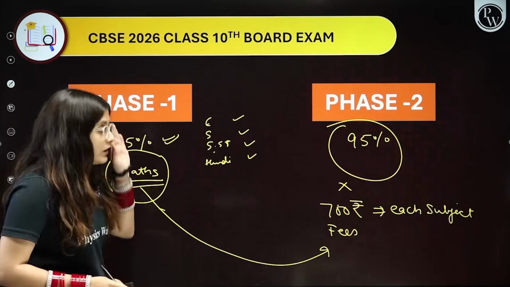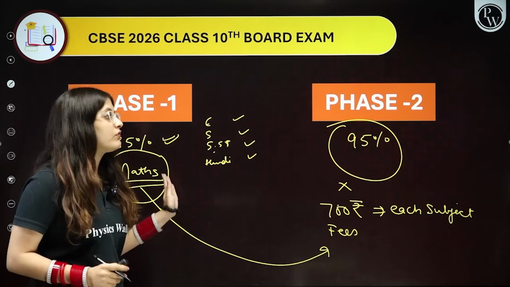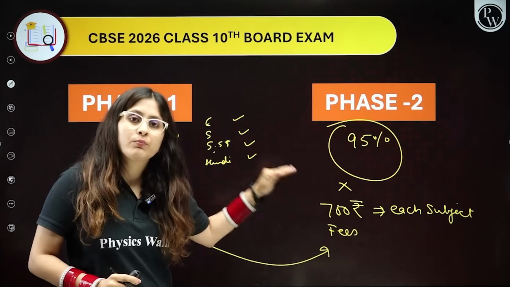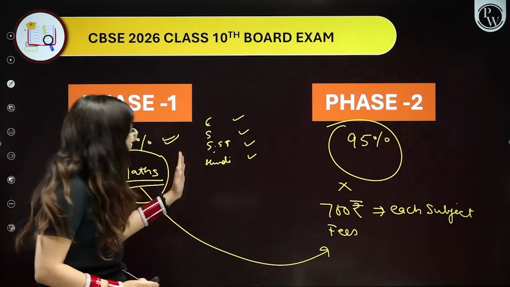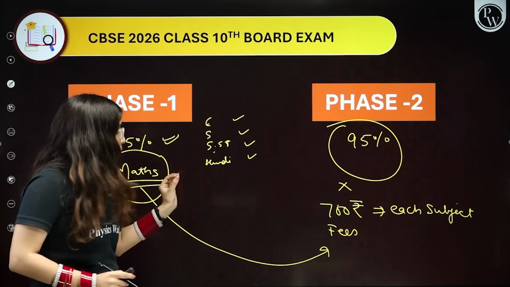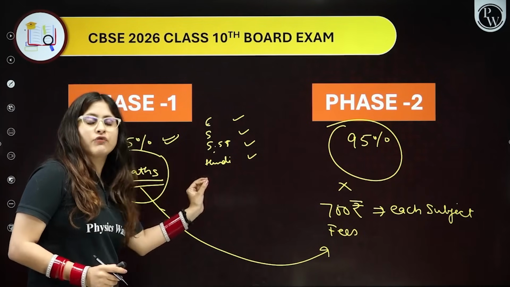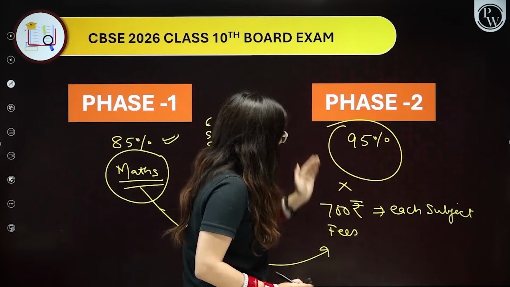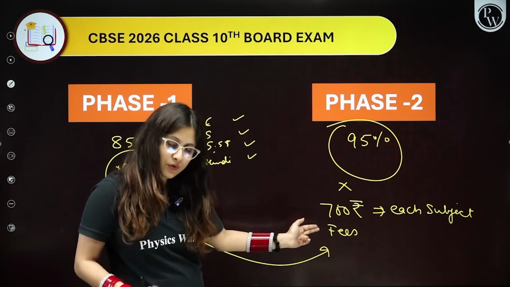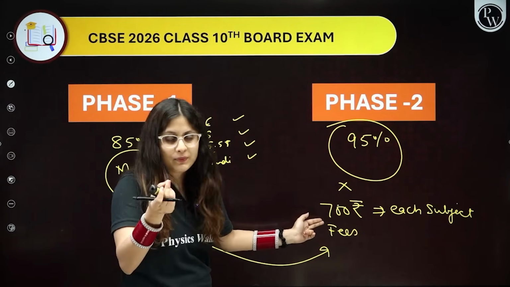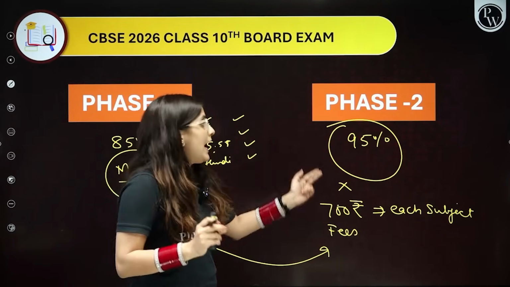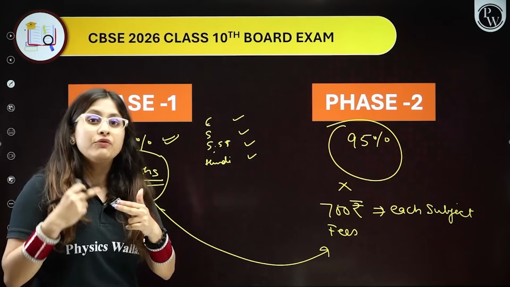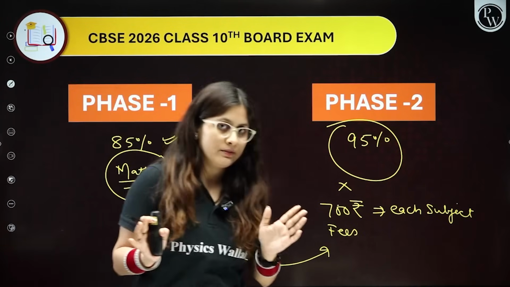It is not compulsory that if you want to attempt the board exam a second time, you have to give all 5 papers. If you want to give only one subject for improvement, you can give it in phase 2 and you would be charged 700 rupees fee, for example for maths, because it is for each subject. Then your percentage would be evaluated and the final would be given in the result card.